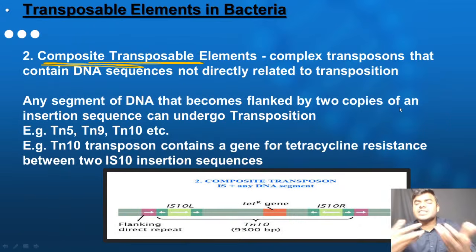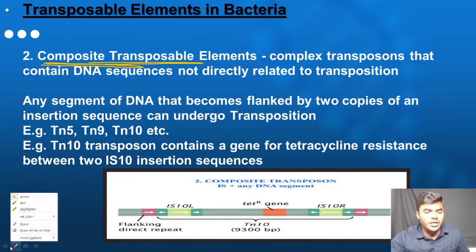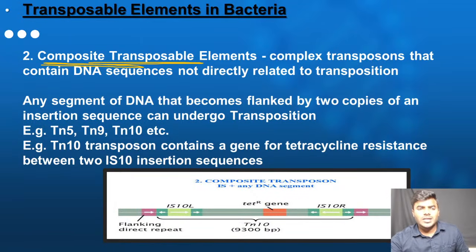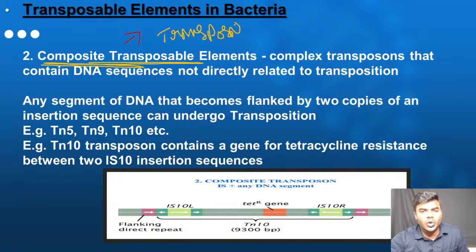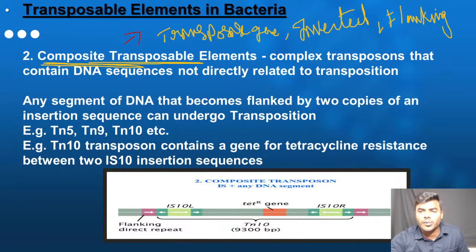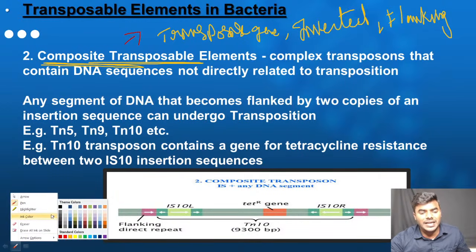Now let me simply define the composite transposable element. Friends, use the brain. So a composite transposable element contains what? You can tell me very easily, it also contains transposase gene, no doubt about it. And it also contains inverted repeats, no doubt about it. It also contains flanking direct repeats, no doubt about it. But it also contains certain extra genes which will be useful for the bacteria.